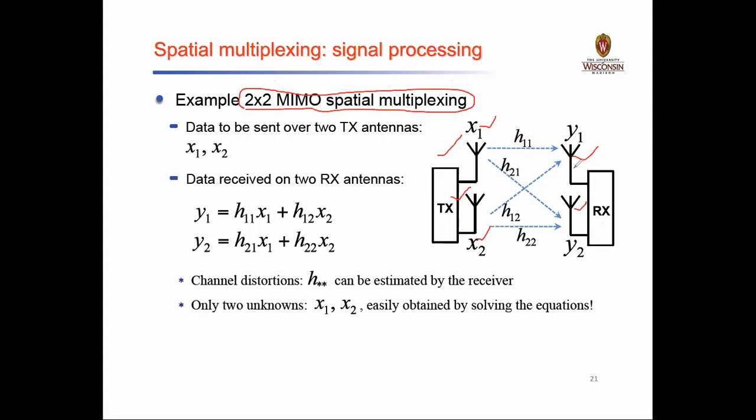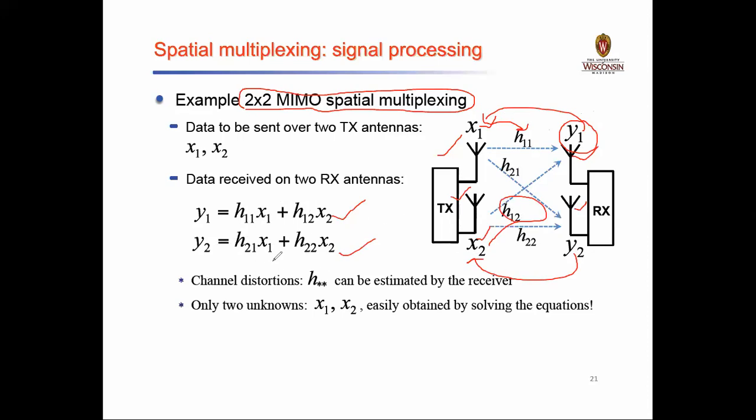The second point is that the data received at y1 will not be only x1, and the data received at y2 will not be only x2. When you receive data at y1, because of the mechanism of spatial multiplexing, we have x1 into h11 and x2 into h12. And in y2, h21 into x1 plus h22 into x2. So this forms one kind of matrix mechanism, right?